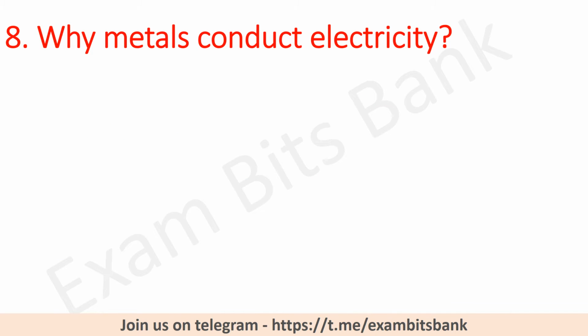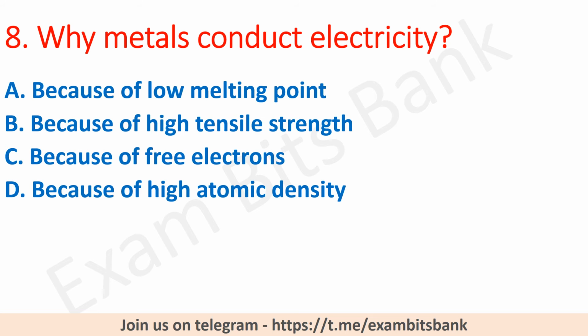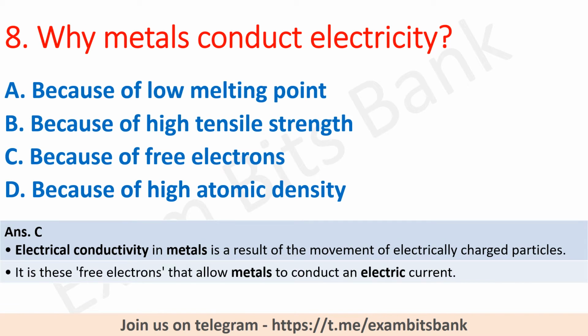Why do metals conduct electricity? Options are because of low melting point, because of high tensile strength, because of free electrons, or because of high atomic density. The correct answer is option C, because of free electrons. Electrical conductivity in metals is a result of the movement of electrically charged particles. It is these free electrons that allow metals to conduct an electric current. Moving on to next question.